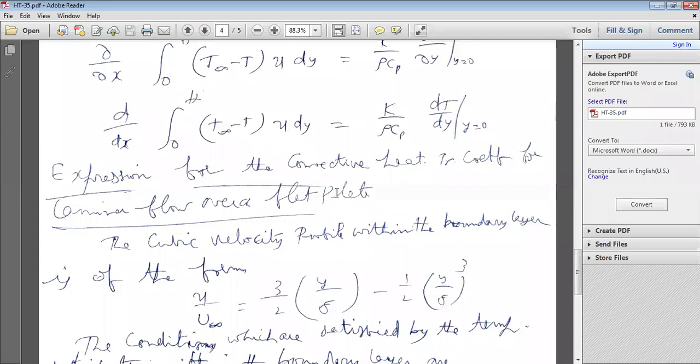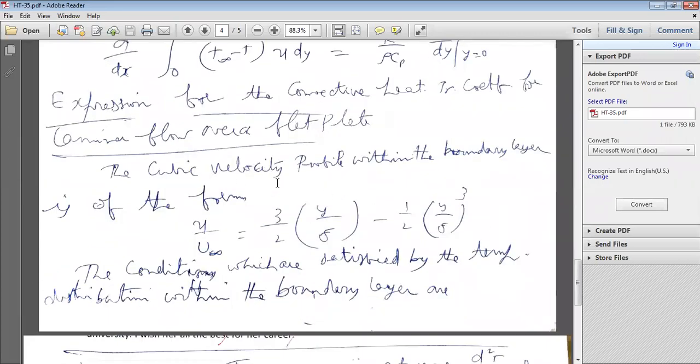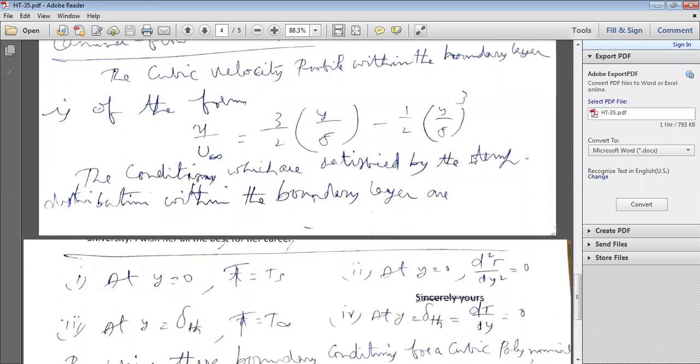Already I have given the velocity profile. The cubic velocity profile within the boundary layer is of the form u by u free stream is equal to 3 by 2 y by delta minus 1 by 2 (y by delta) cube. I gave this in the last class.